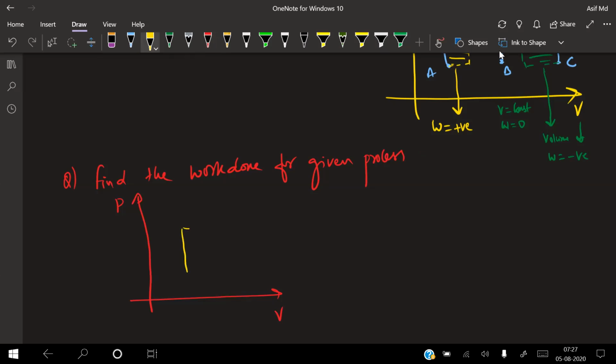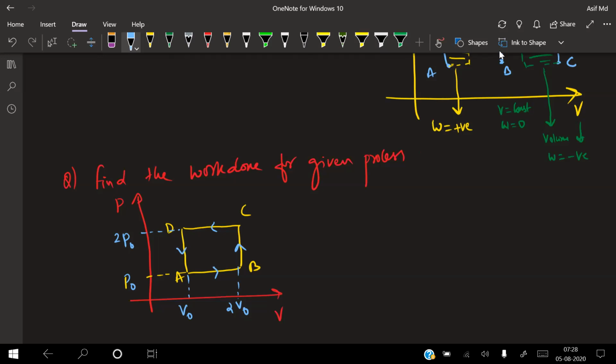In this one I'm taking the process like this. This is A, this is B, this is C, and this is D. Data given: at A the pressure is P naught, and at D it is 2P naught. At A the volume is V naught, and at B the volume is 2 times V naught.